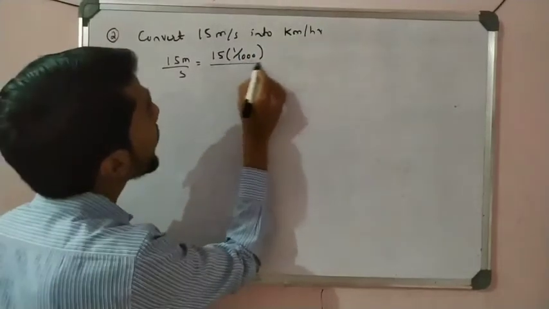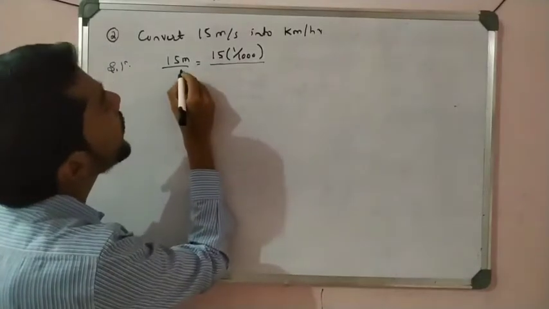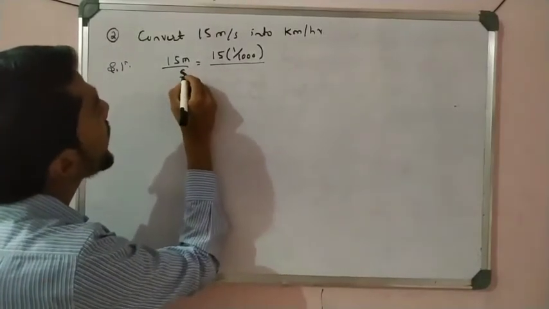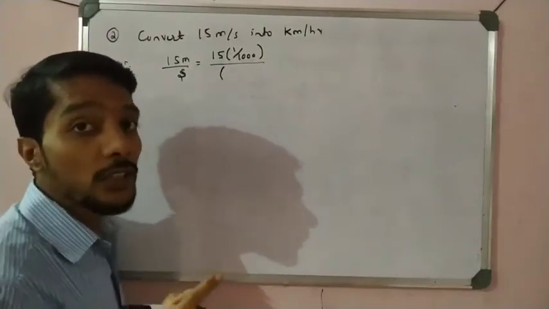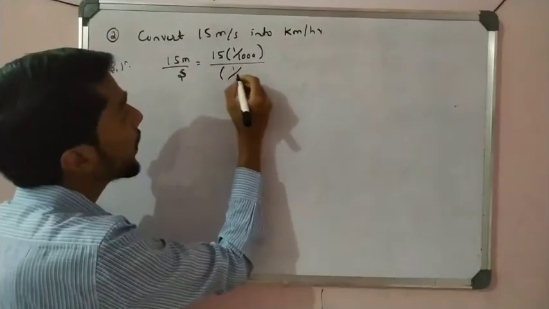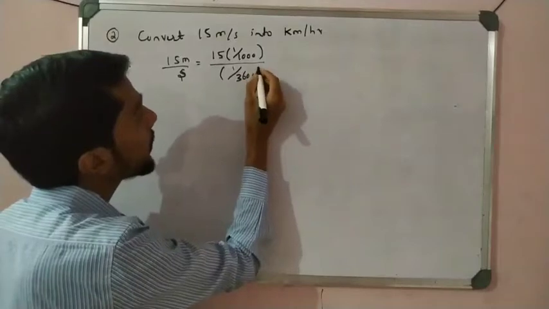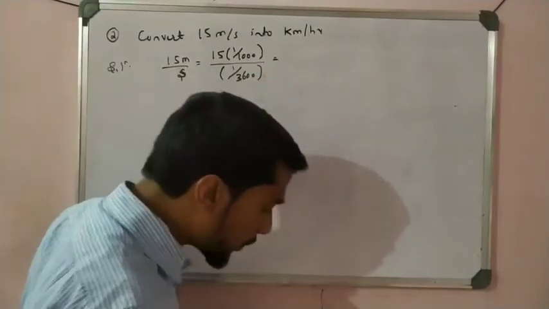Now see here, second is given. Okay, we know 1 hour is equal to 3600 seconds. So it is the reciprocal, right? So 3600 like that. Okay, so what is the answer? Please calculate it like that.